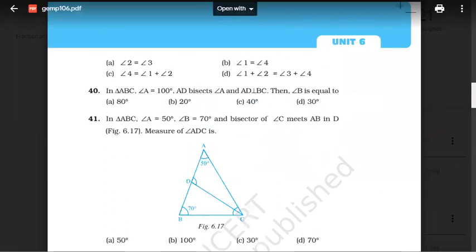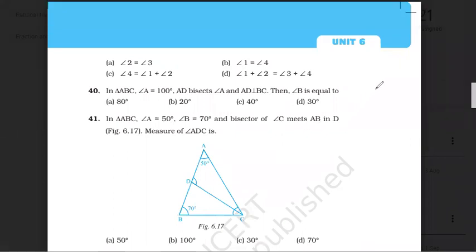Okay. 40. In triangle ABC, angle A is 100 degree. Like this: A, B, C. This is 100.